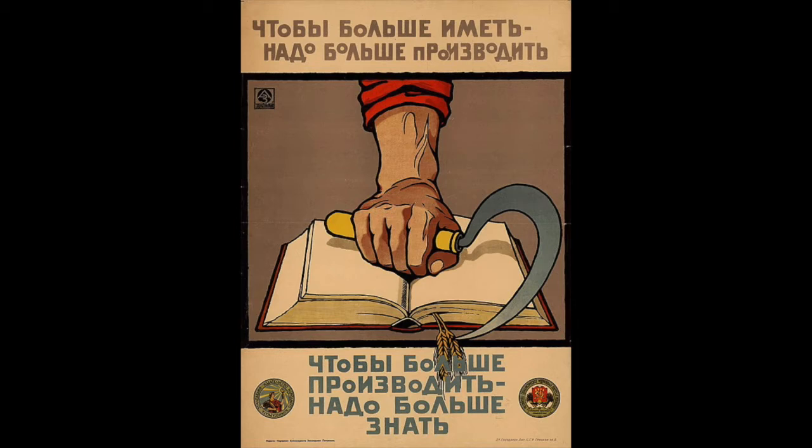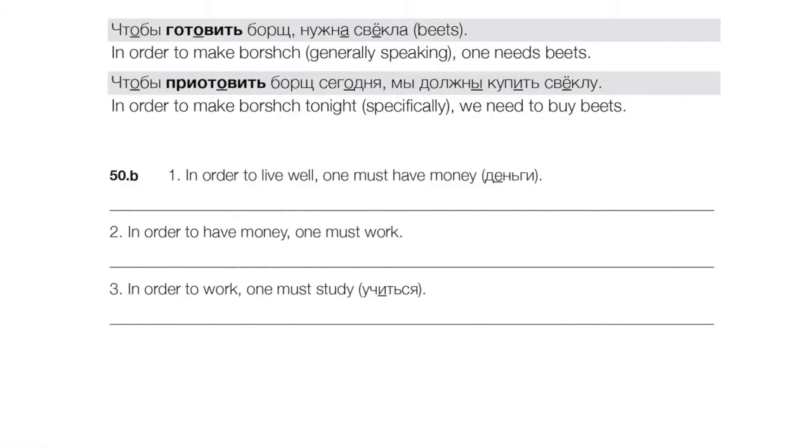Okay, let's translate a few of these. In order to live well, one must have money. Okay, it's a dubious philosophical claim, but let's roll with it. Чтобы жить хорошо, надо иметь деньги, right? It is necessary to have money, right? So again, in order to live, чтобы жить хорошо, надо иметь деньги.